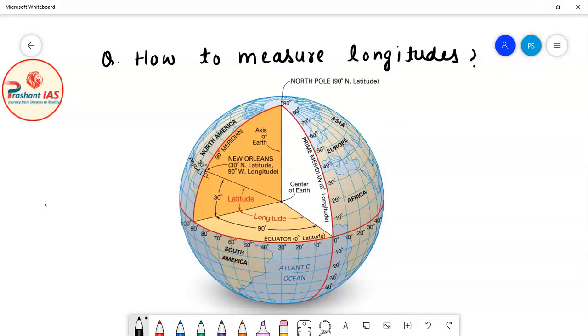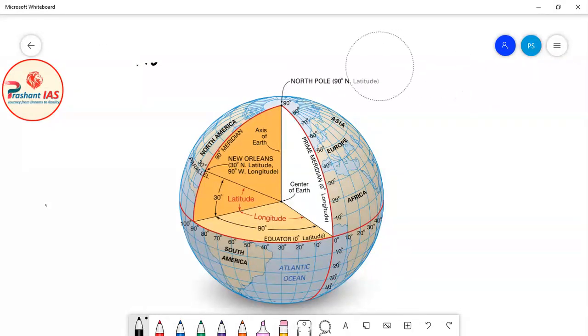Now friends, kindly see on the screen. Let's suppose a person is standing at this position. How will he measure his longitude?